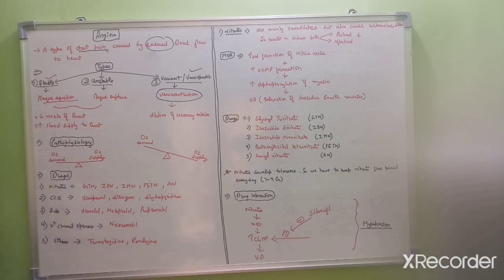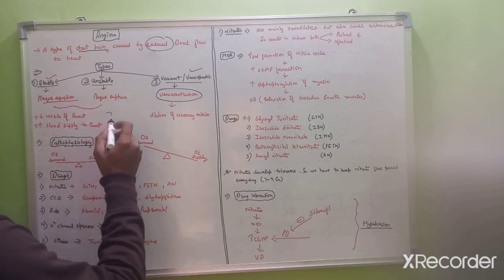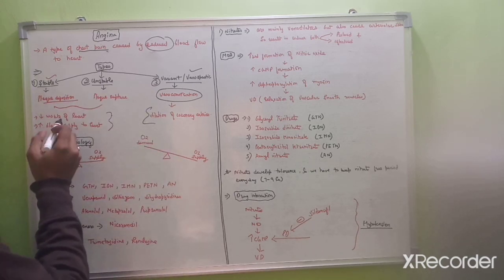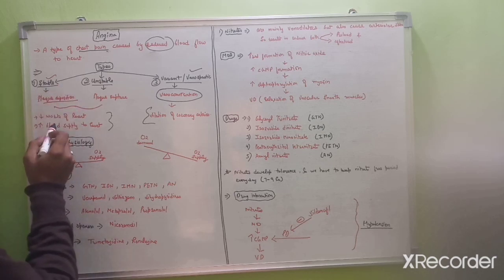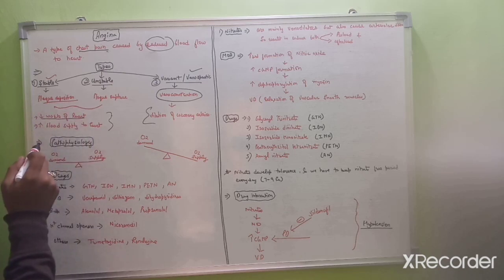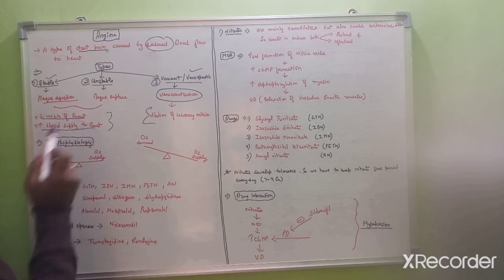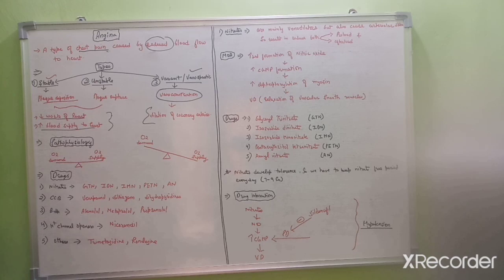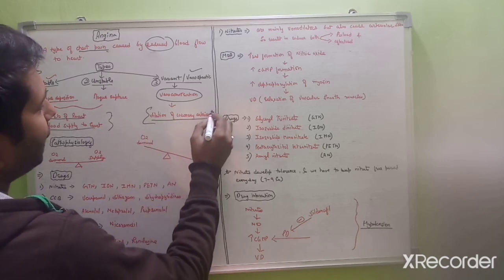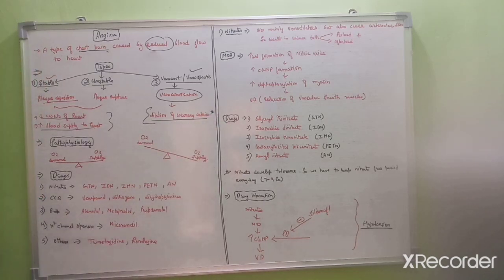So these are the management for the stable and the unstable angina, and these are for the vasospastic angina. So what happens? In the stable angina, we can decrease the work on the heart. We can increase the blood supply to the heart, or in the variant or vasospastic angina, we can dilate the main coronary artery, so angina gets reduced.